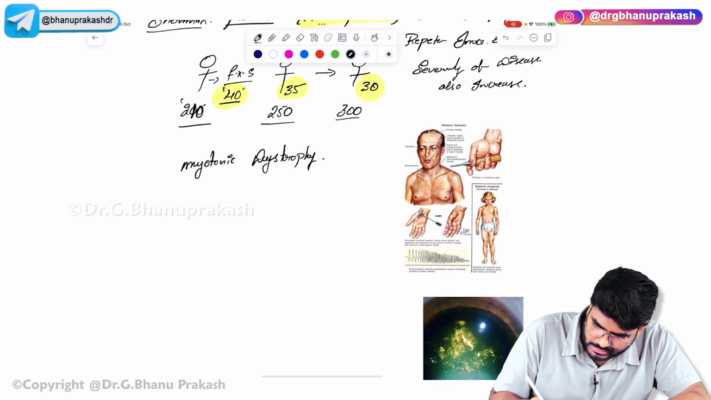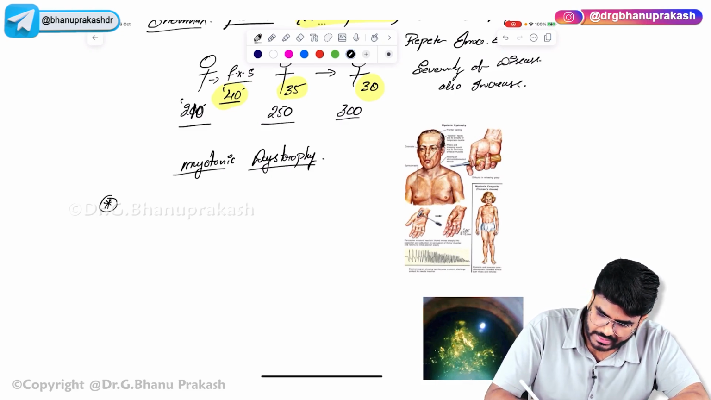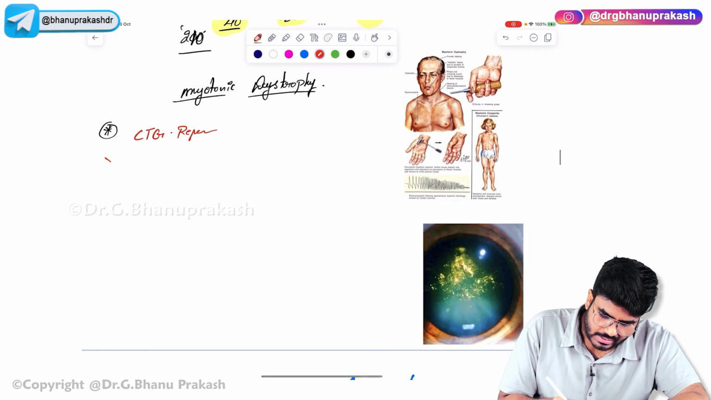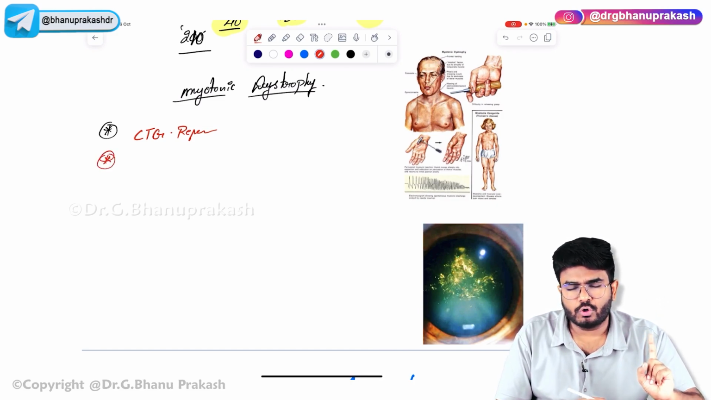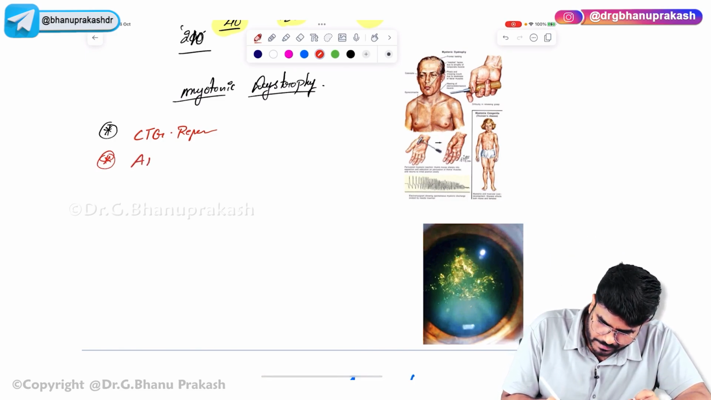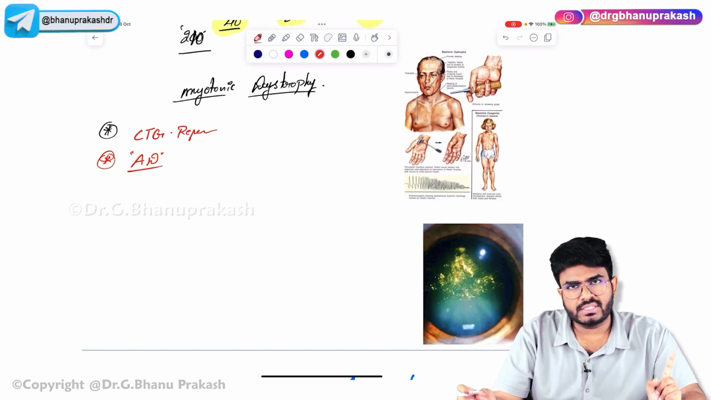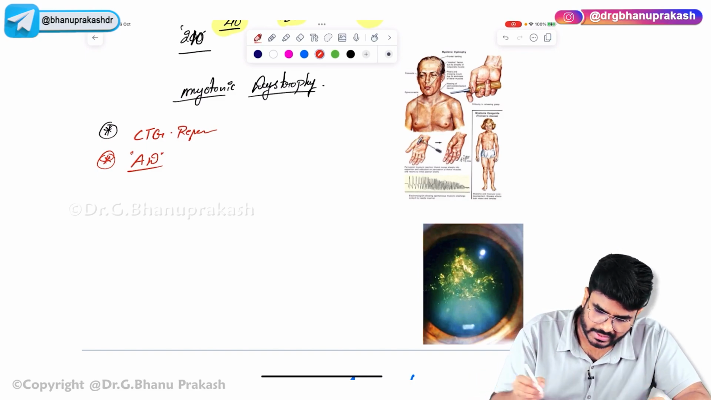Okay, myotonic dystrophy. See, in myotonic dystrophy, what is the repeat? Only the important points I am writing here. What is the repeat? CTG repeats. Next, which inheritance pattern is it following? Fragile X syndrome follows the X-linked inheritance pattern, but myotonic dystrophy is going to follow autosomal dominant. Already in the list I have given, you can see myotonic dystrophy follows autosomal dominant inheritance pattern.